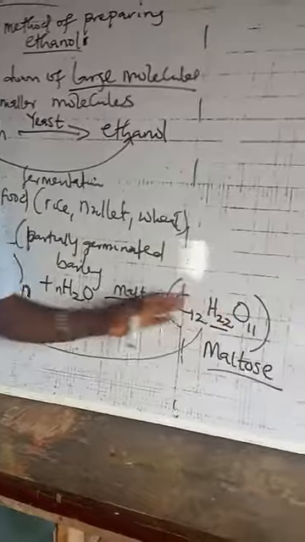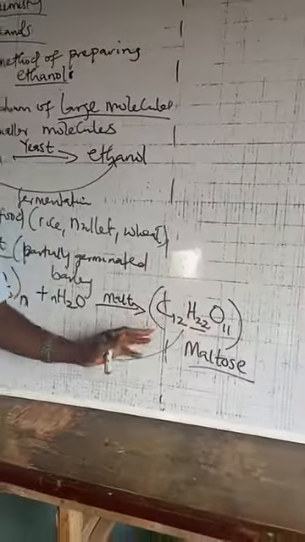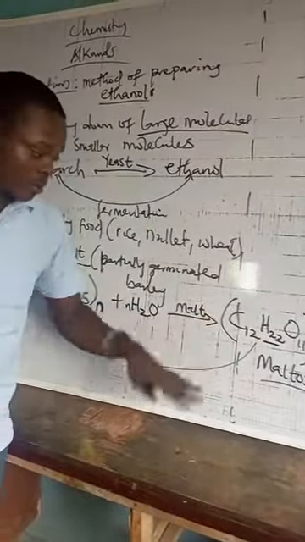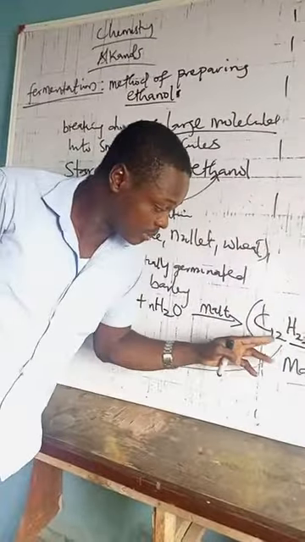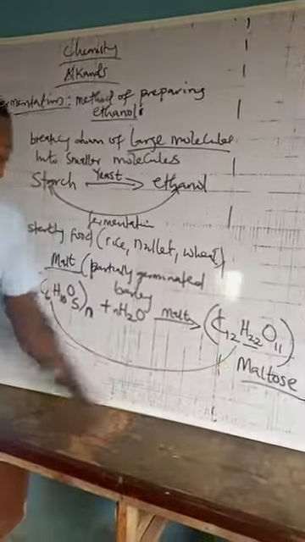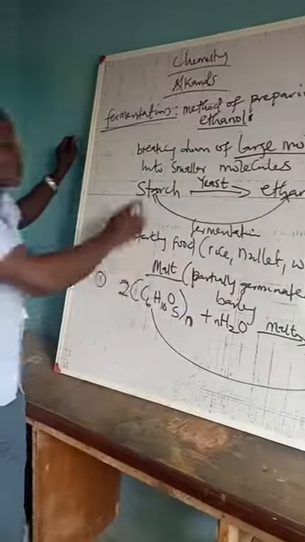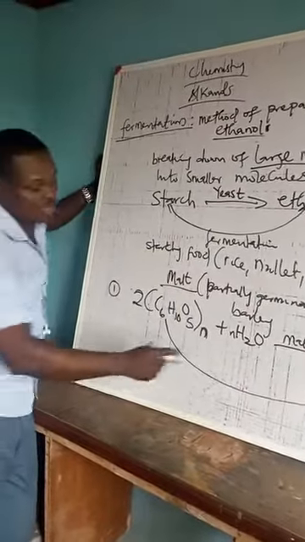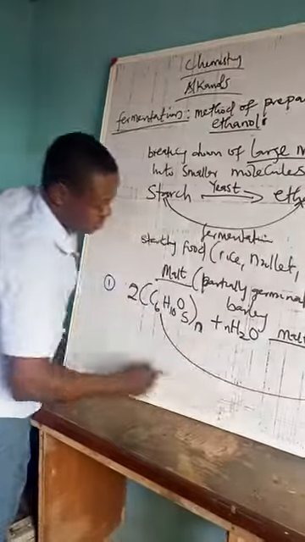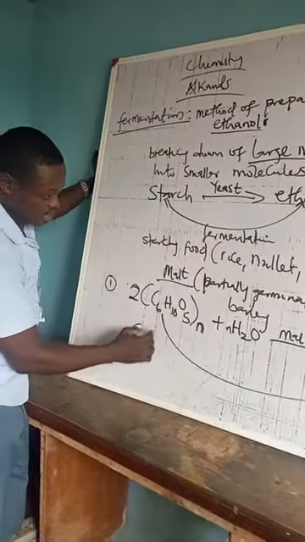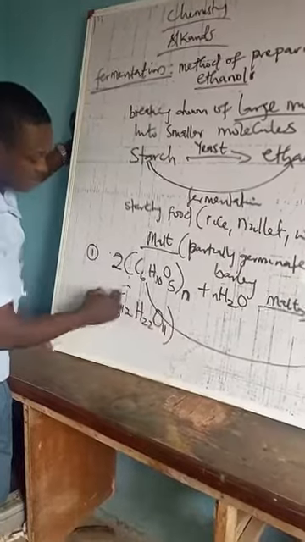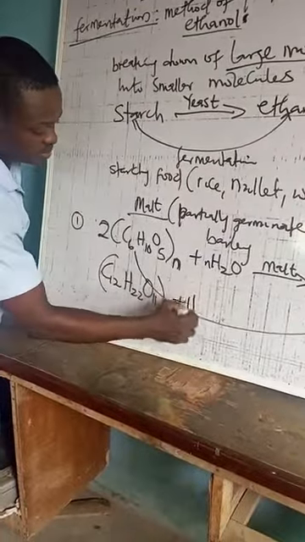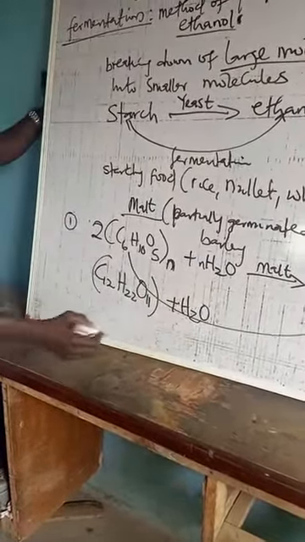Now your maltose is a disaccharide. It has 2 molecules of sugar. When 2 monosaccharides combine, it gives us a disaccharide, and a good example of a disaccharide is maltose. Now the next thing to do in order to finish the fermentation process, you take this maltose, that is your C12H22O11, and add a little water too, in order for the reaction to be as fast as possible.